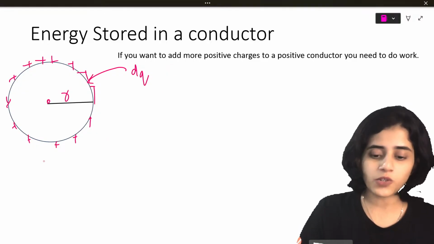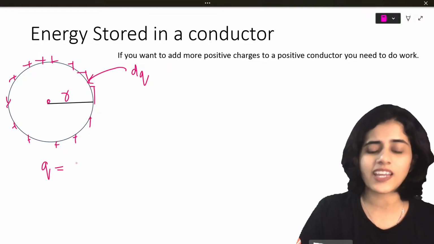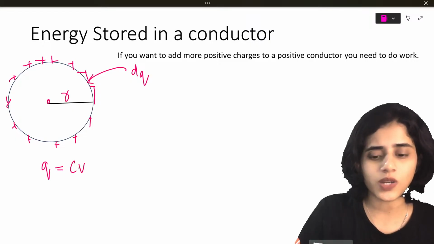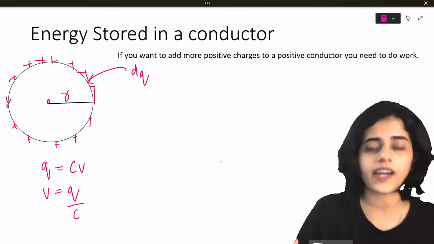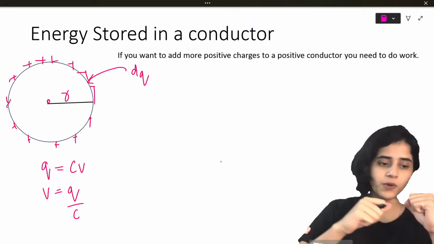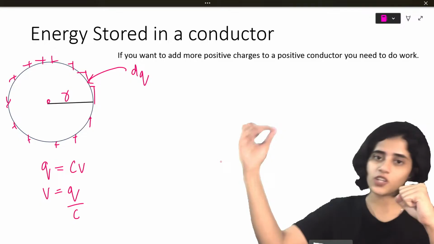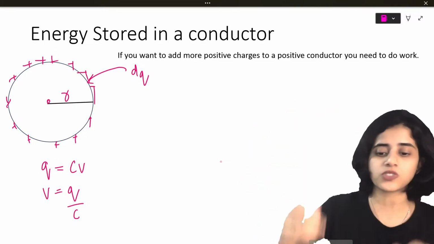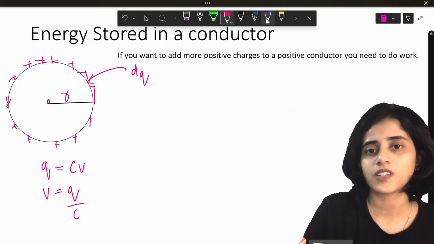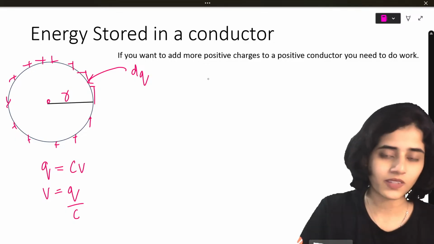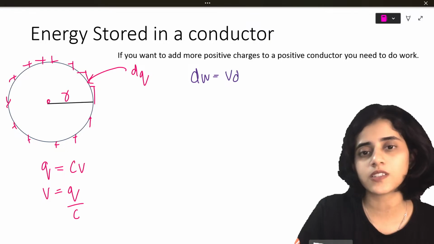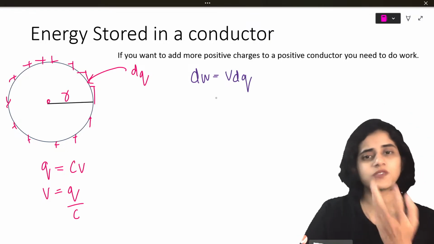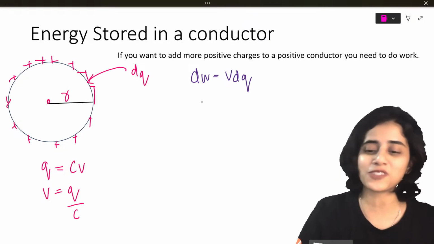If I bring more positive charge, I obviously have to do work. I cannot easily bring positive charges. See, this is a positive charge, this is a positive charge. To bring these two together, I have to do some work. So what will the work be? The work will be dW is equal to VdQ. Formula for work. Watch part 1 if you don't know this.